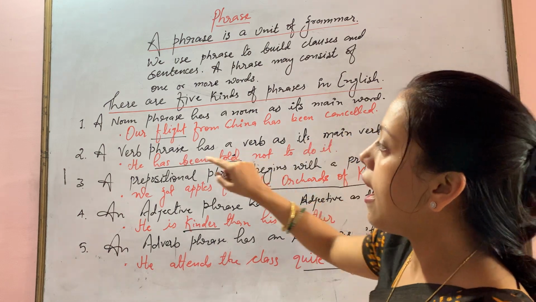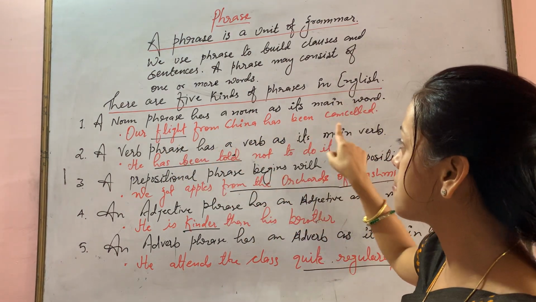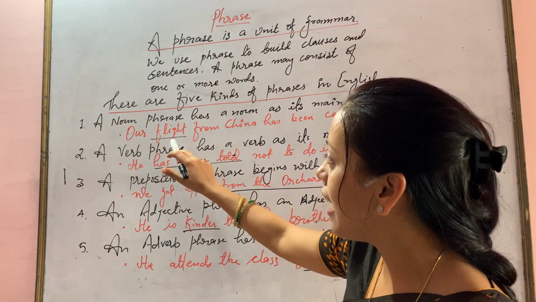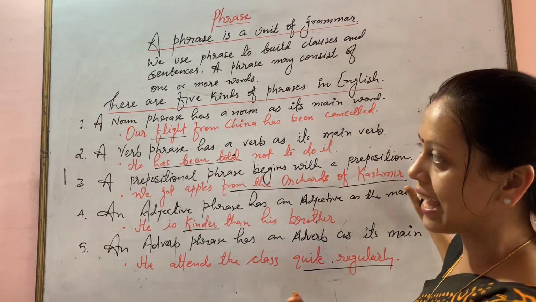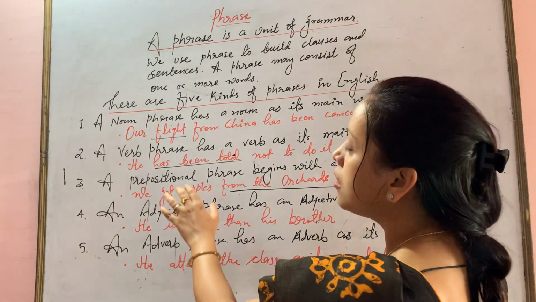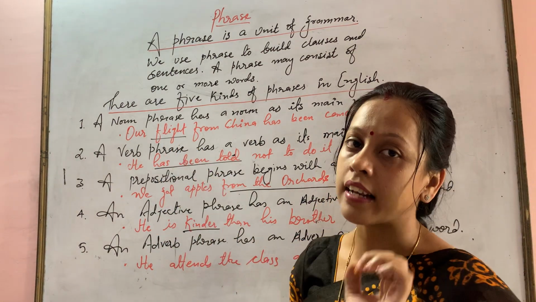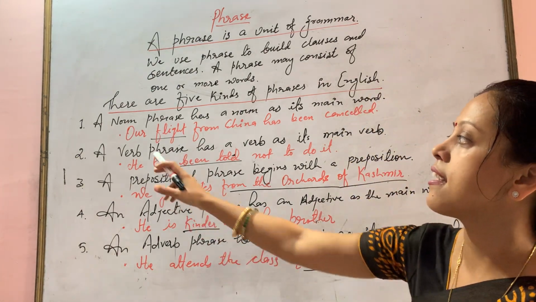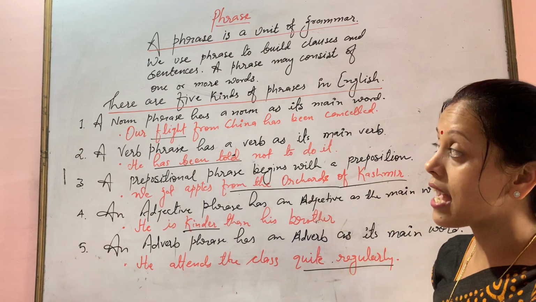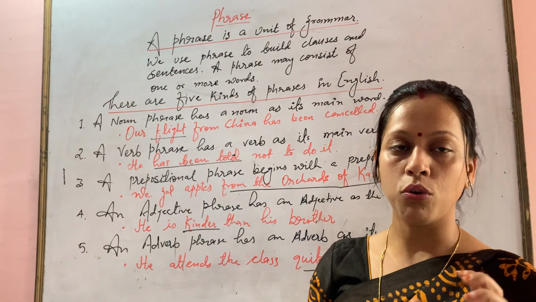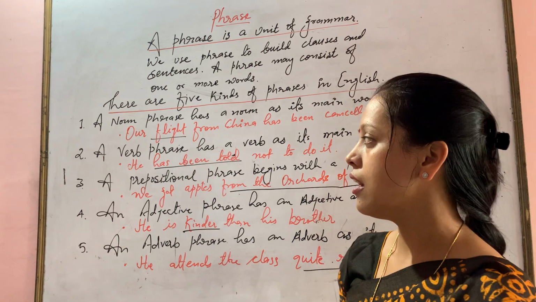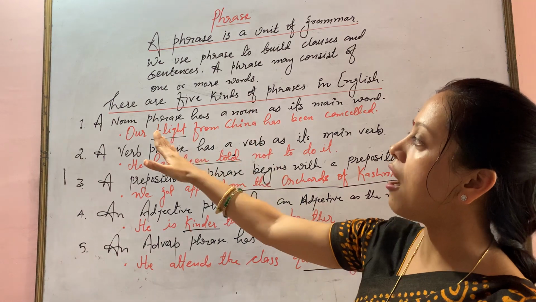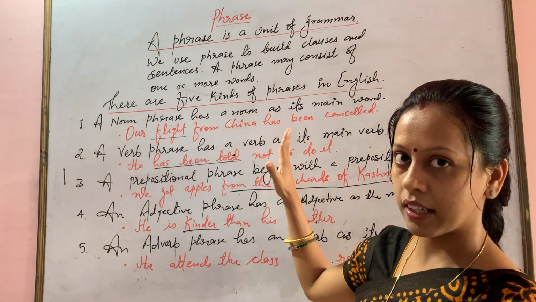For example, our flight from China has been cancelled. It's good that it is cancelled from China. Our flight from China has been cancelled is a sentence. Here, the word flight is a noun and it has been used as a noun phrase in the sentence. Understand how? Noun, we know the definition of noun. So here flight is used in a phrase form: our flight from China. Getting it?